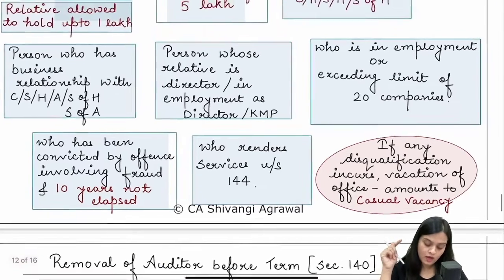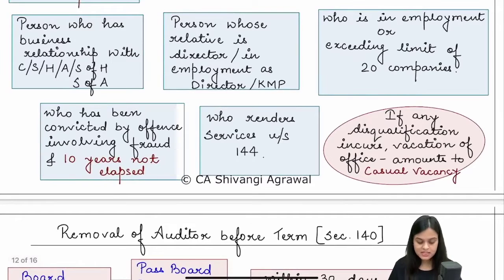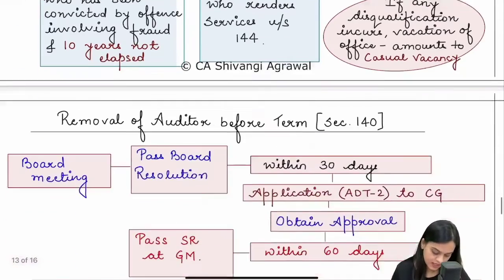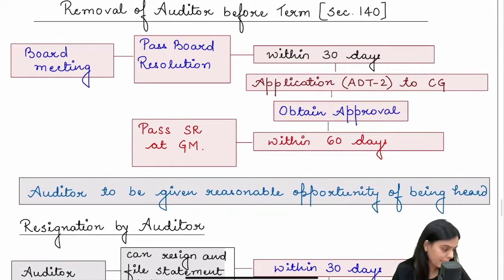Fine. Or if you have been convicted of an offense involving fraud and 10 years have not elapsed, or if you render a service which is prohibited, or if you exceed the ceiling limit of 20 companies which is given for any given auditor. So if any of the above disqualifications attracts, vacation also attracts. That means immediately you have to vacate the office of auditor, and it amounts to casual vacancy, which is going to be filled by the board or CAG as the case may be.